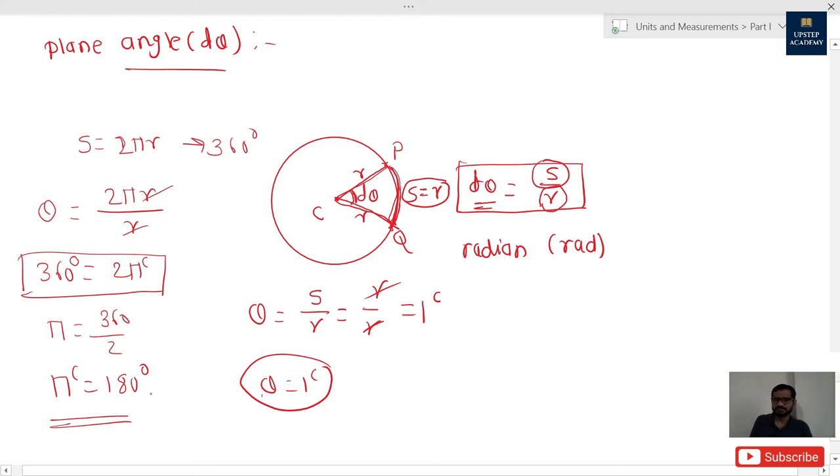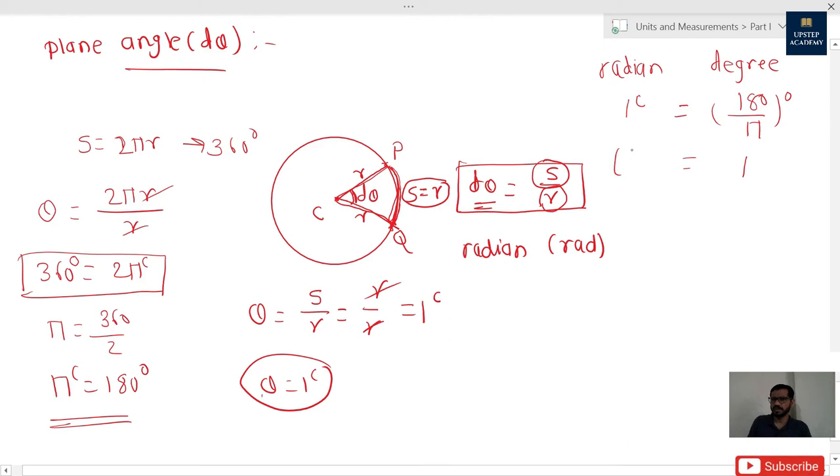Over here we can see one more concept: the relation between radian and degree. 1 radian is equal to 180 divided by pi degrees. If you have to convert 1 degree into radian, then it will be pi by 180 radian. So that is the relation between degree and radian. I hope this concept is clear to you guys.